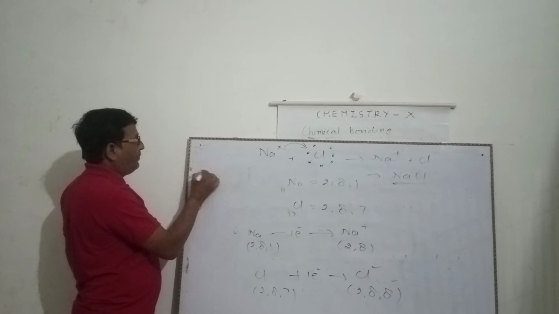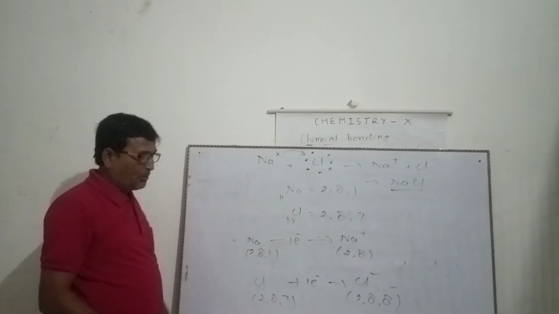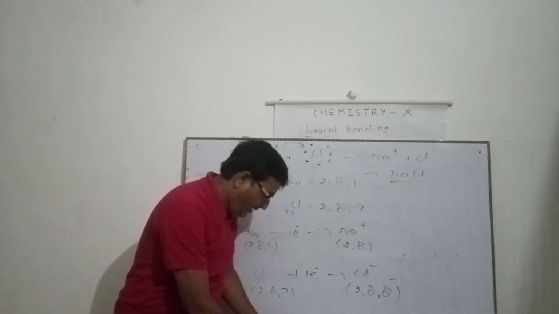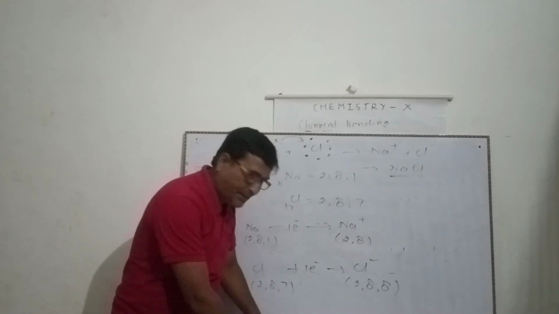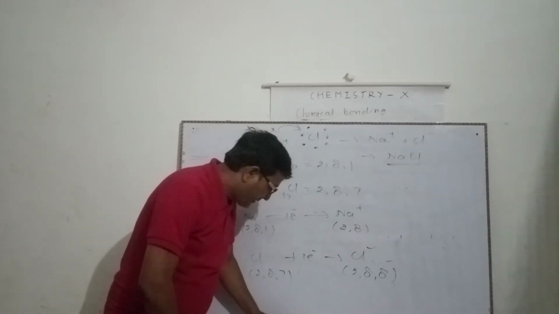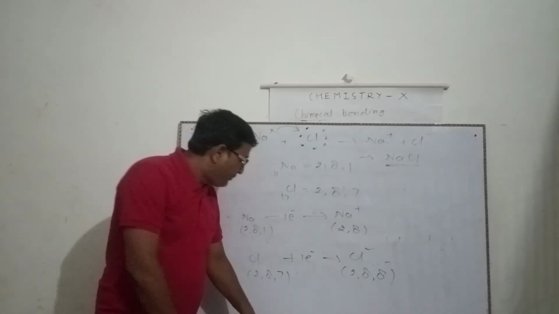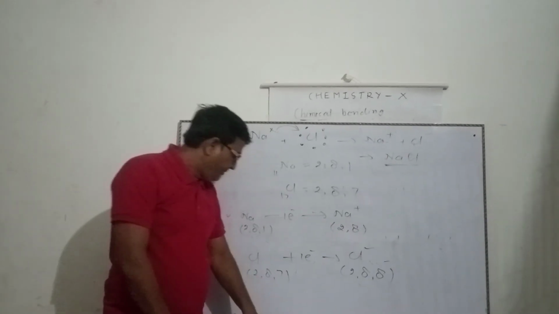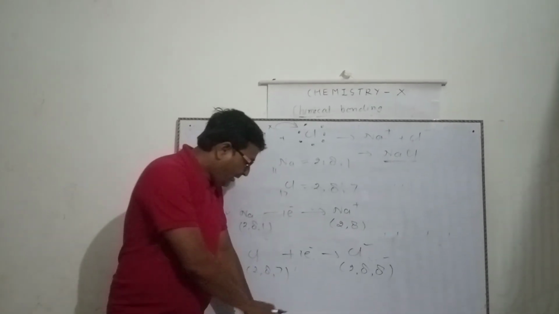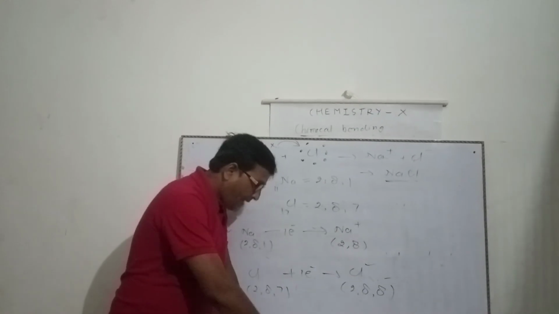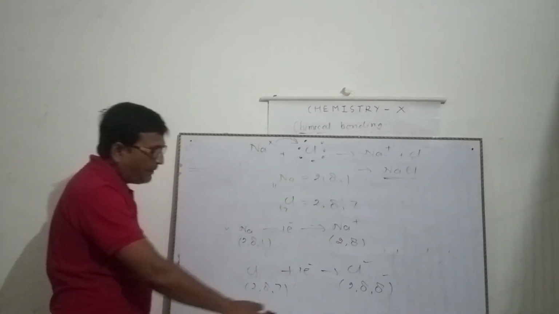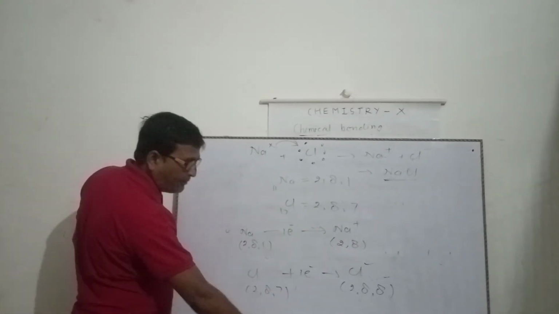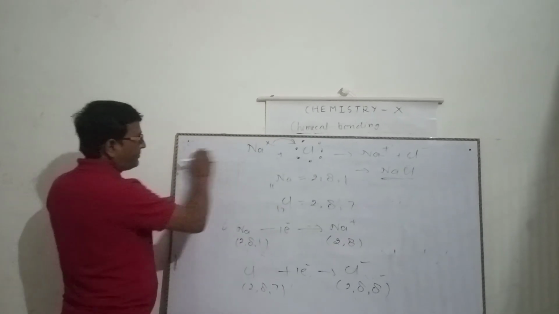If you want to read in your book, it is also given on page number 23 and 24, the definition and formation of ion, and on page number 25 the example of formation of sodium chloride.